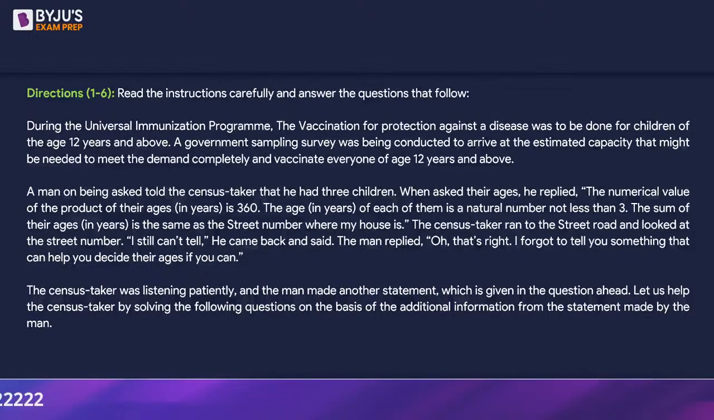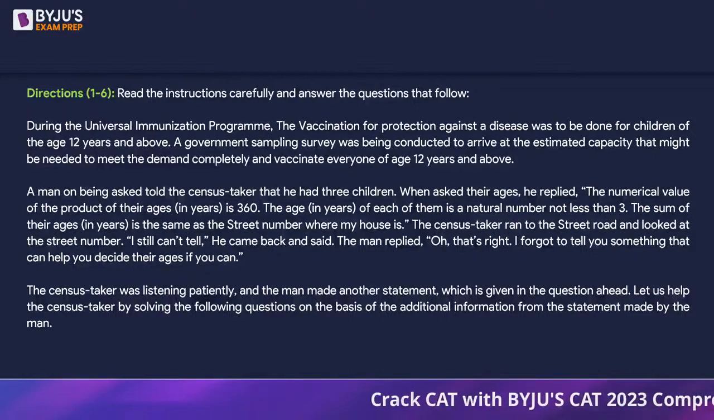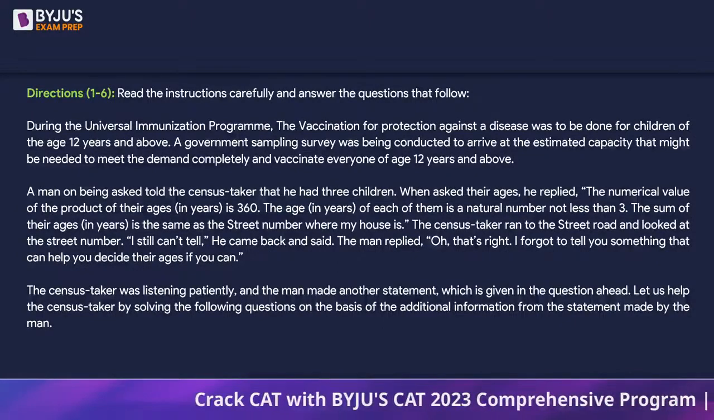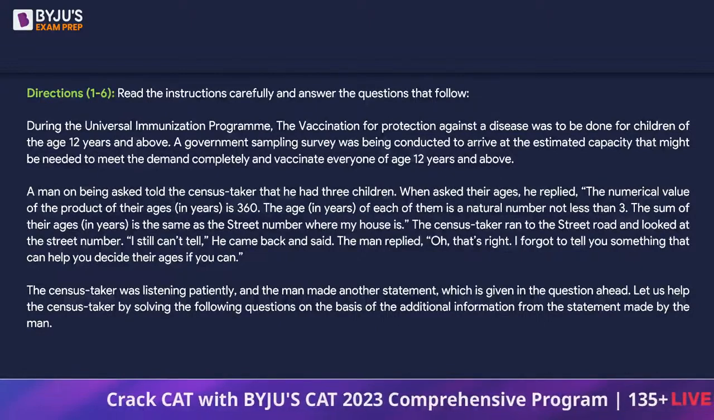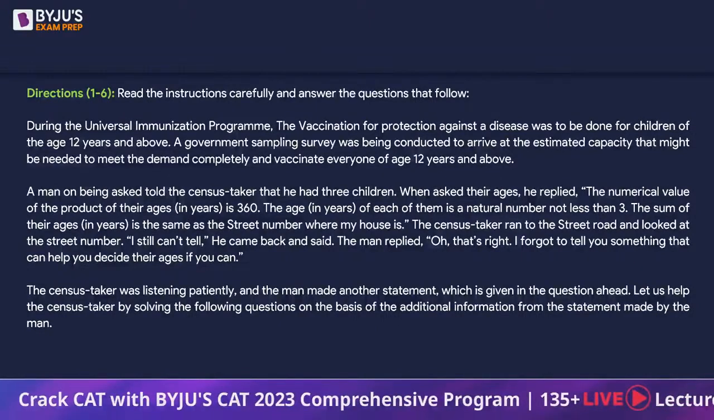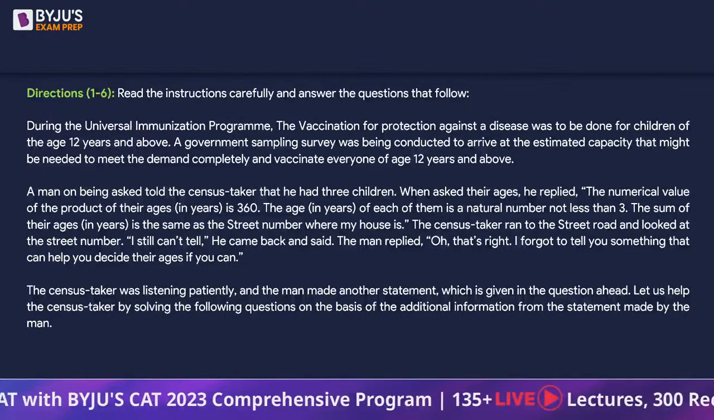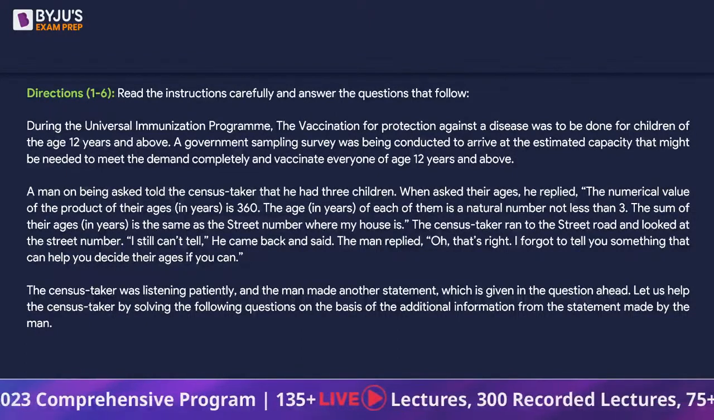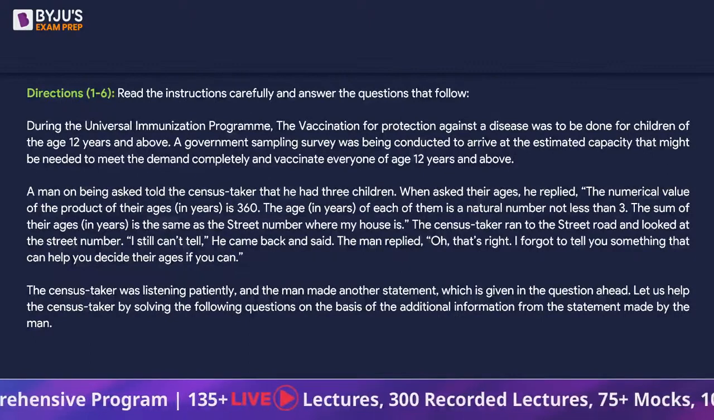A man, on being asked, told the census taker that he had 3 children. When asked their ages, he replied, "The numerical value of the product of their ages in years is 360. The age in years of each of them is a natural number not less than 3. The sum of their ages in years is same as the street number where my house is." The census taker ran to the street road and looked at the street number. "I still can't tell," he came back and said.